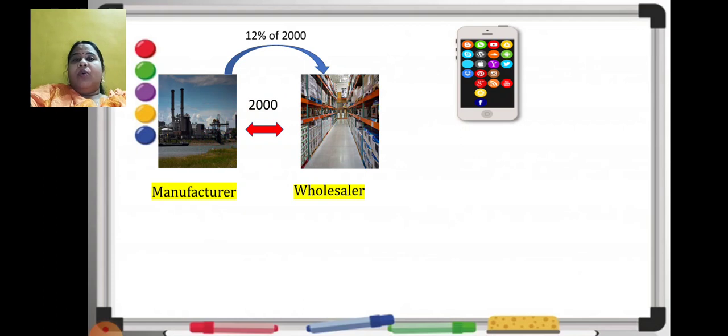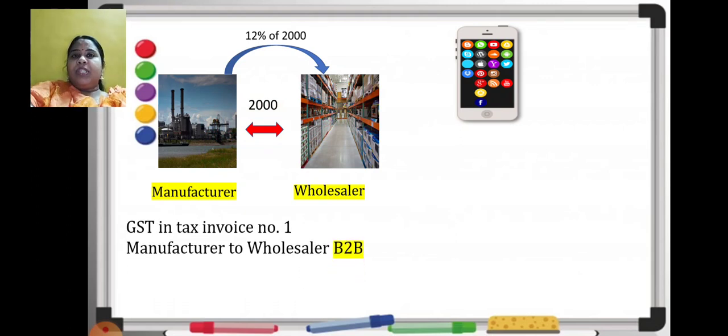Yes. Now, the next important thing you need to understand is when the transaction is done between two GSTIN holders. This manufacturer has a GSTIN number. I explained GSTIN in the previous session. When the transaction is done between two GSTIN holders, that type of transaction is nothing but business to business.